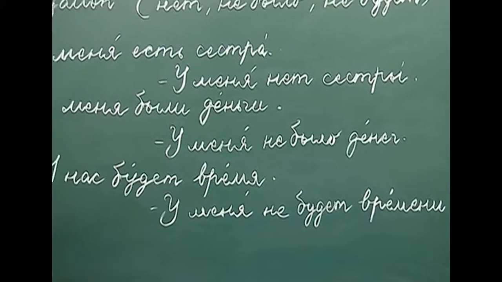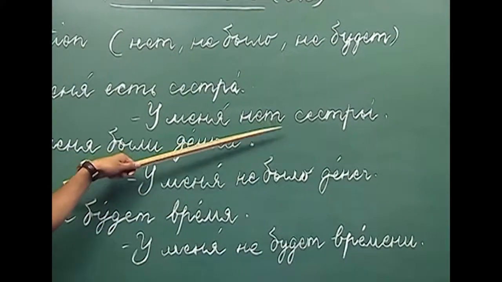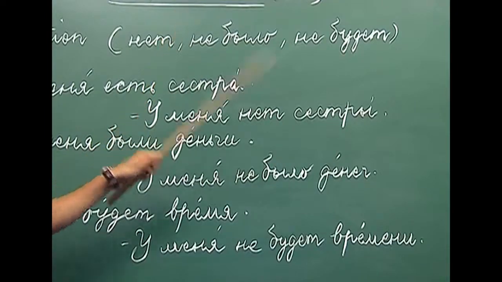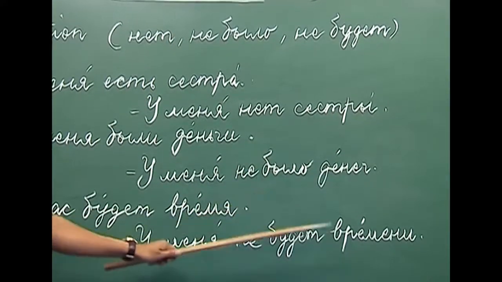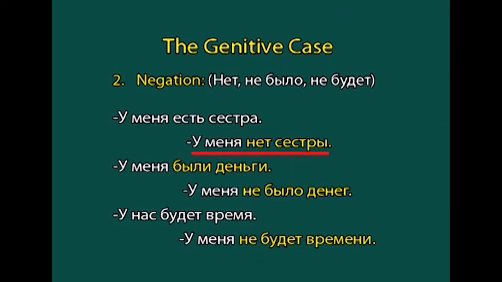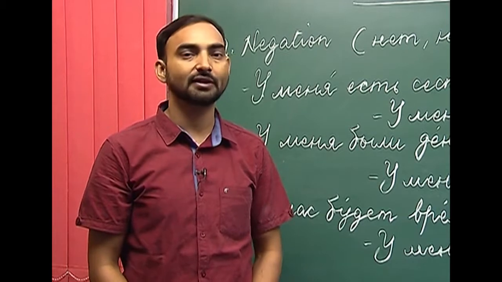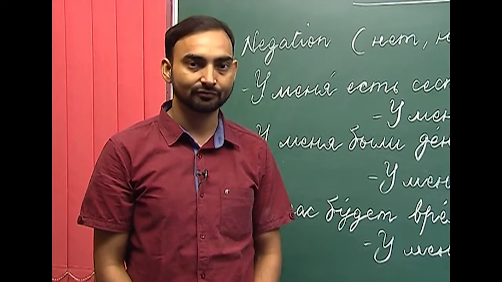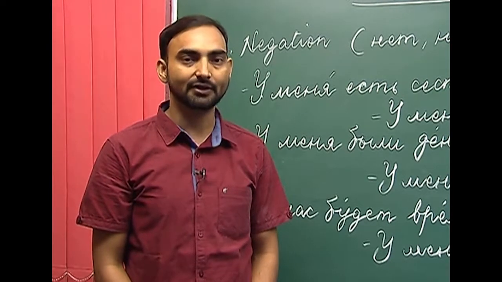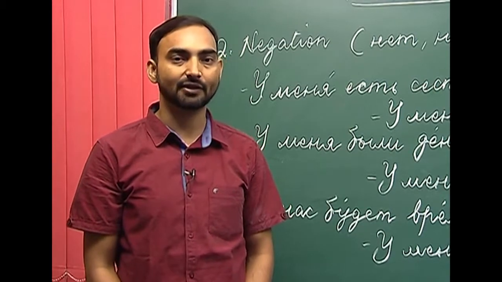As you can see, with нет in the present tense, with не было in the past tense, and with не будет in the future tense, we use the genitive case of nouns to show negation. So, this was the second use of the genitive case of nouns. We will now look at the third use of the genitive case of nouns.